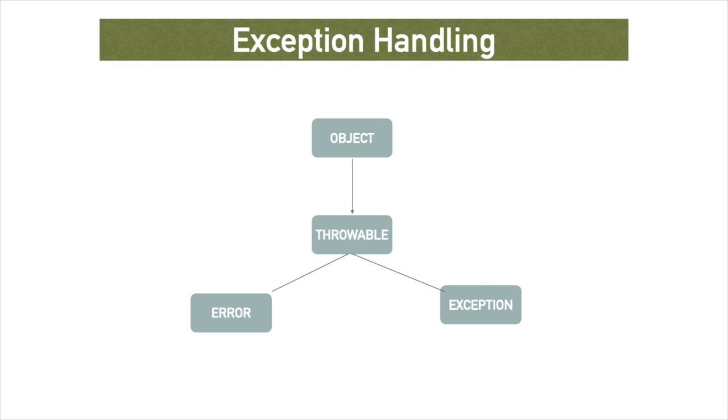Before we go into more details, it's important that we know the hierarchy of the exception class. In Java, all the classes are subclasses of the Object class, so Object is the superclass of all classes in Java. The Throwable class is a subclass of Object, and Error and Exception are two different classes that are subclasses of Throwable.